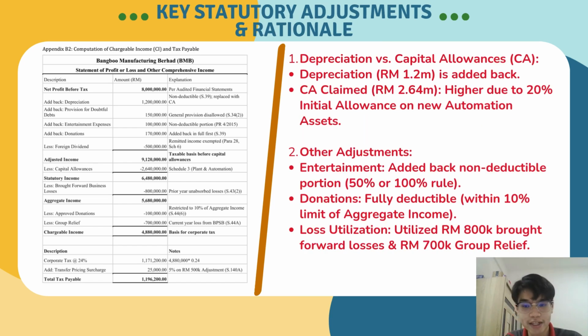Now, let's look at why the number changed. The biggest adjustment is replacing the accounting depreciation with capital allowance, because we bought new automation machines which allow us to claim IA, initial allowance, and lead to a higher tax deduction amount for YA2025. Besides, we also maximize our deduction by utilizing 1.5 million in total losses, combining our carry forward losses and the current year losses from our subsidiary BPSB. Luckily, there is also a franked dividend remitted into Malaysia, which is not subject to tax for the year.